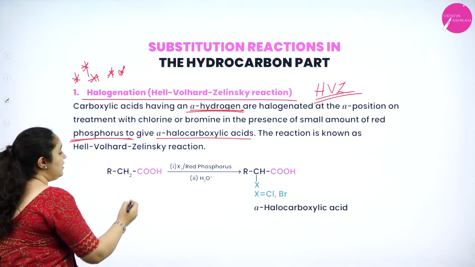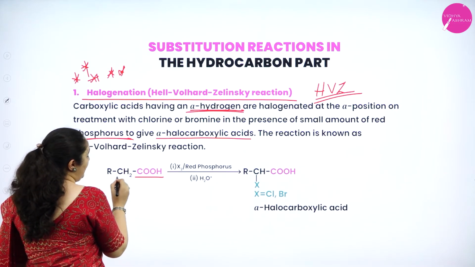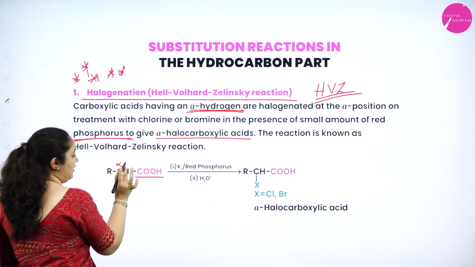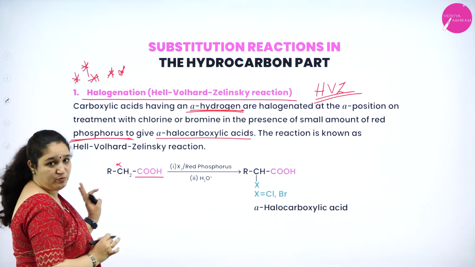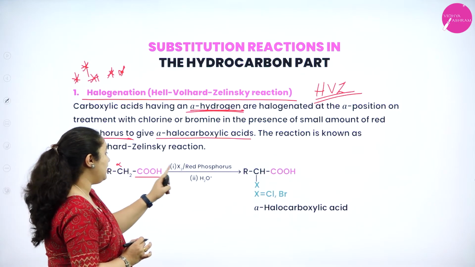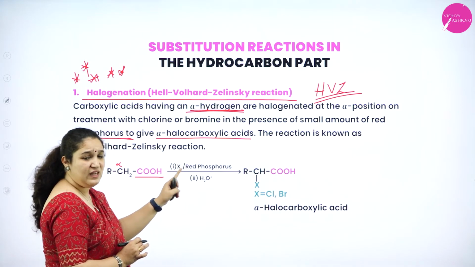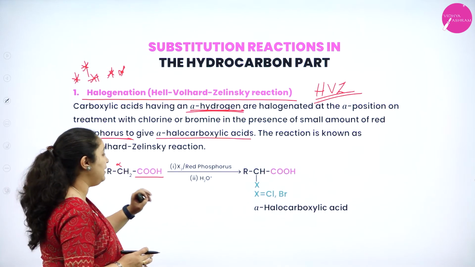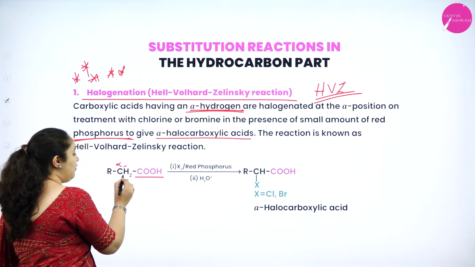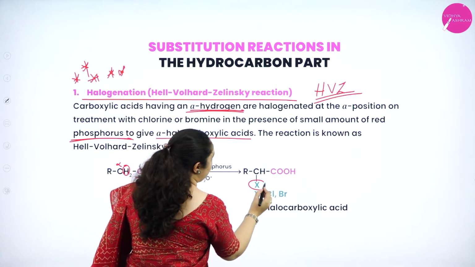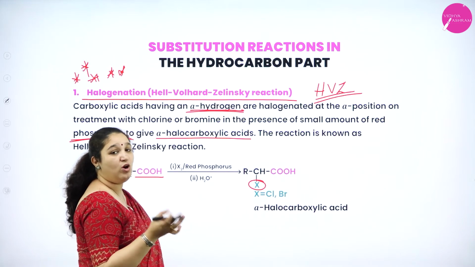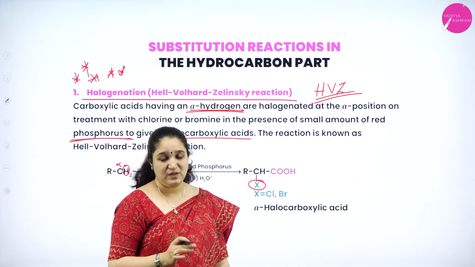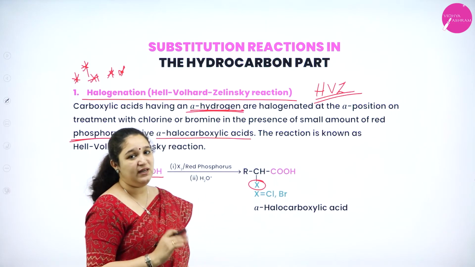So what we are taking, carboxylic acid group is attached to a carbon atom with alpha hydrogen atom. So alpha is very important here. That's why the CH2 group is shown. When this is treated with red phosphorus in the presence of a small amount of acid hydrolysis, one of the alpha hydrogen atoms is substituted with the halogen, chlorine or bromine. So you'll get an alpha halocarboxylic acid. This reaction is called HVZ reaction.